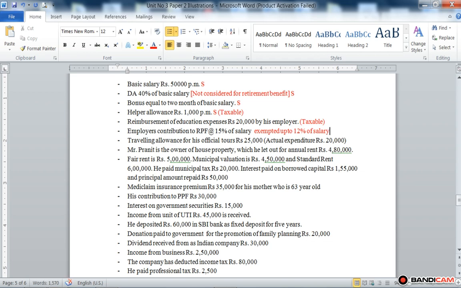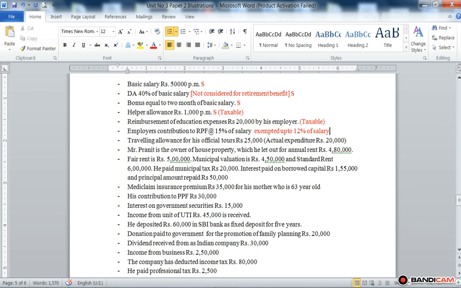So we need to compute salary for RPF. We prepare a working note to find out the exempted contribution of the employer, and the remaining balance is taxable. It means here the employer contributes to RPF at 15%, so 3% is taxable. For this 3% we need to compute salary for RPF.